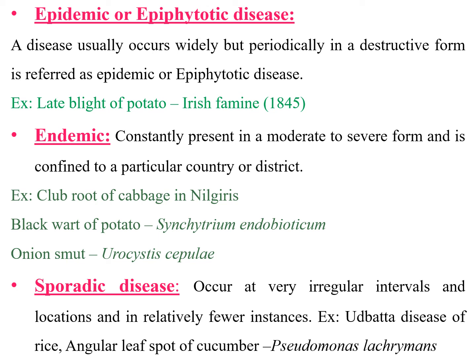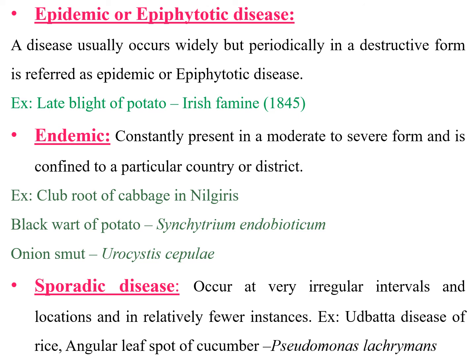It is also known as epiphytotic disease. For example, late blight of potato, which caused the Irish famine in the year 1845. It occurs in a vast, destructive manner, with complete eradication of the crop. That is known as epidemic.